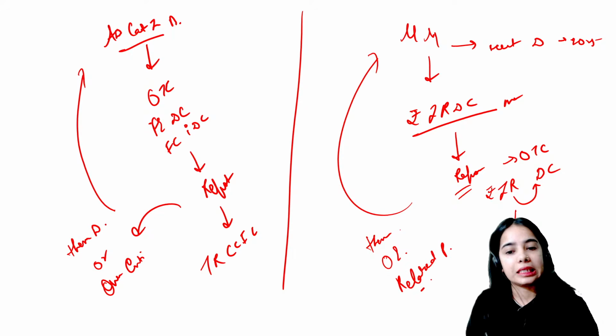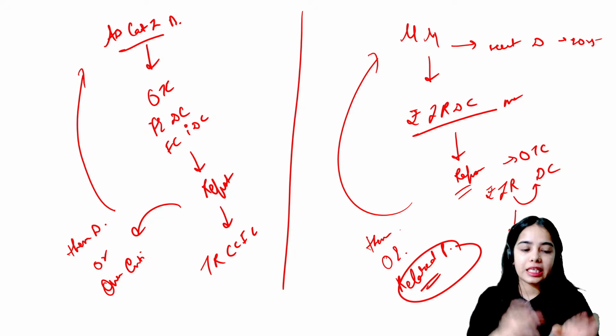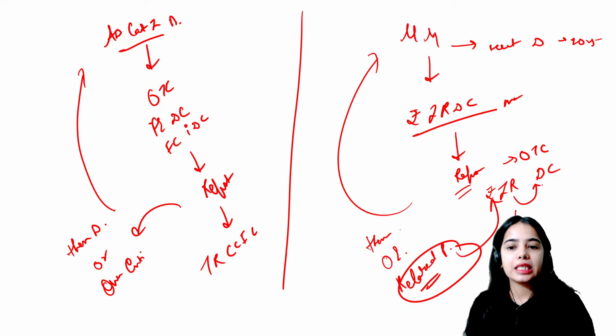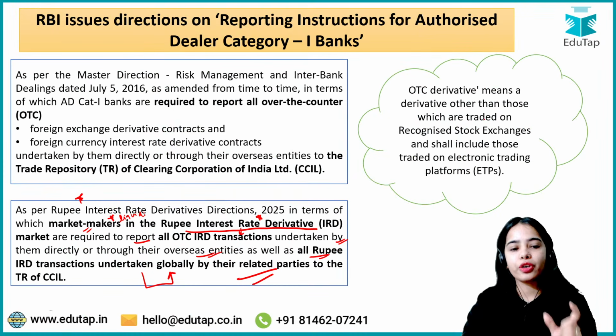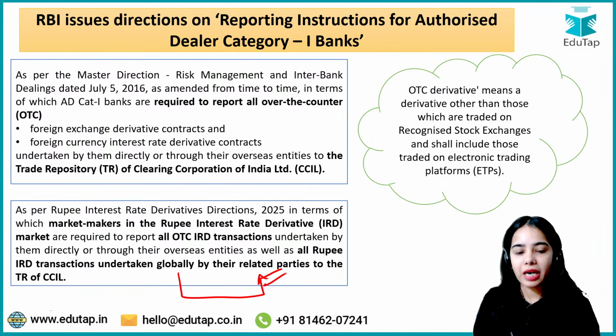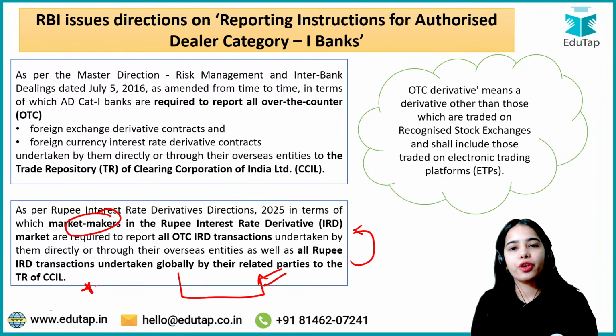We will discuss what the related parties are. But even if the related parties are undertaking these interest rate derivative contracts in rupees, even then these transactions have to be reported to the trade repository of CCIL. So globally, even if the related parties are undertaking these transactions, they have to be reported by the market makers to the trade repository of the CCIL.